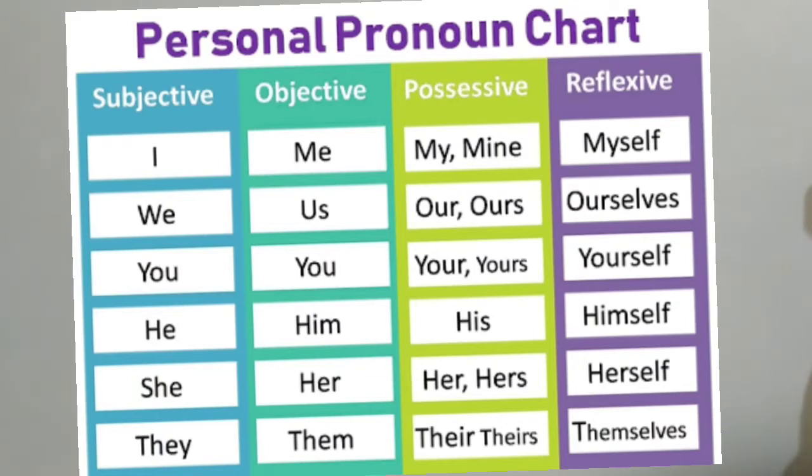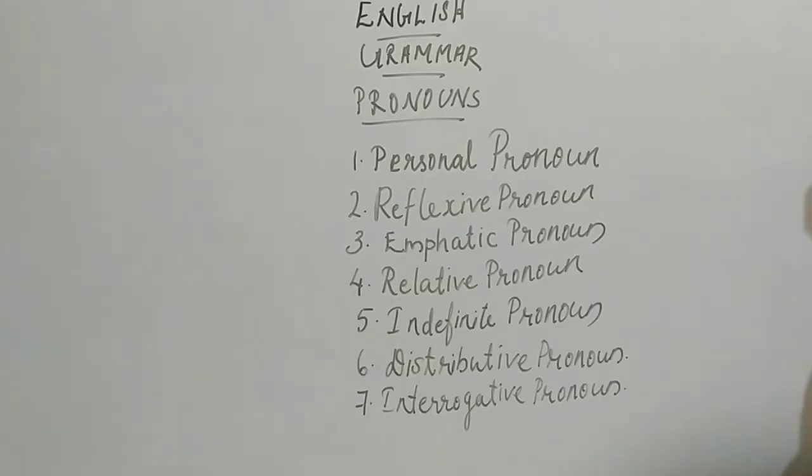Dear students, students always make one mistake in this personal pronoun, especially in possessive pronoun. Don't use an apostrophe while you are writing possessive pronouns. For example, hers, theirs, their. Okay, don't write what? Apostrophe. And you can write THEIR there. Okay, there is no need to use any apostrophe. So this is personal pronoun.